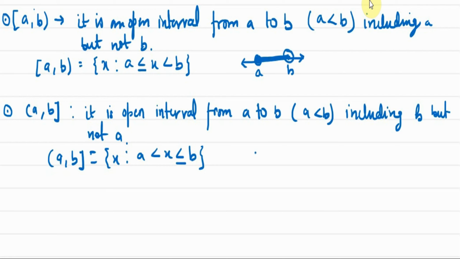Again, we have a number line for this one as well. This is point A, this is point B. So for the interval round bracket A comma B, A has a round bracket, so A is not included. B has a square bracket, so B will be included.